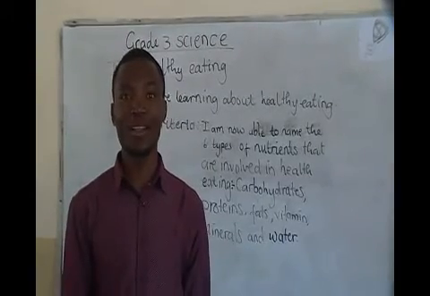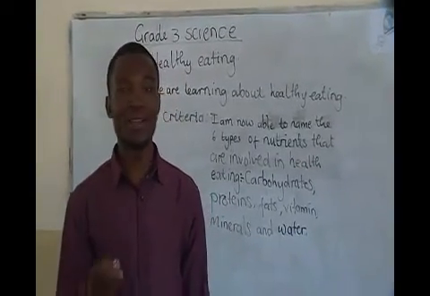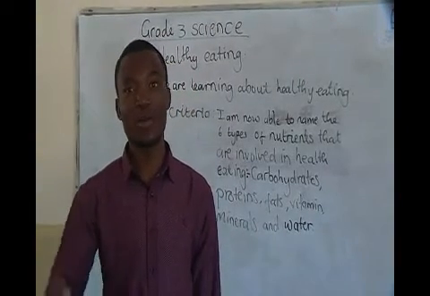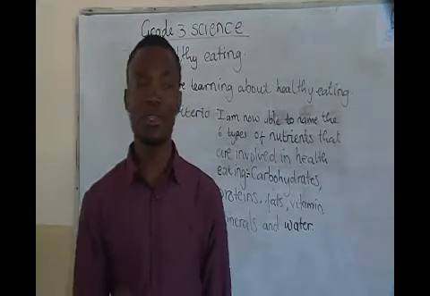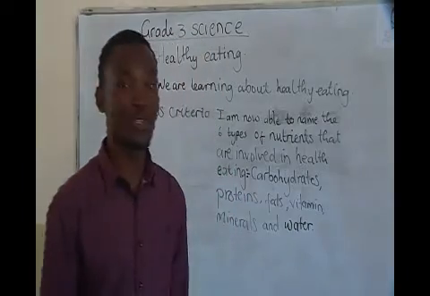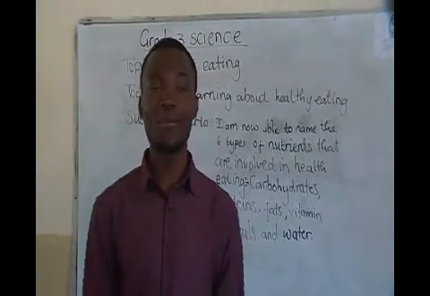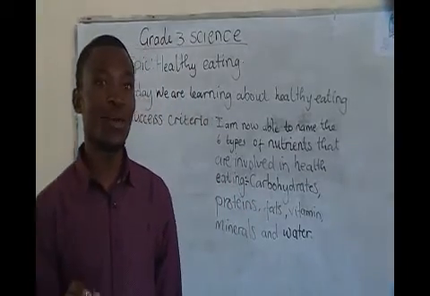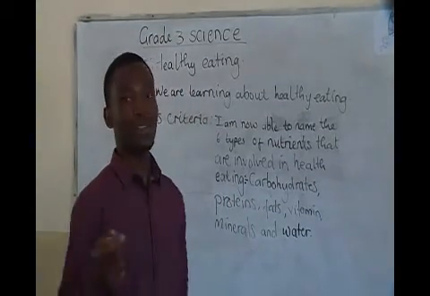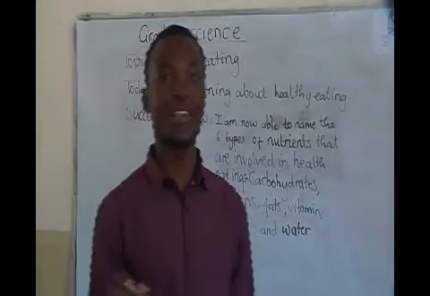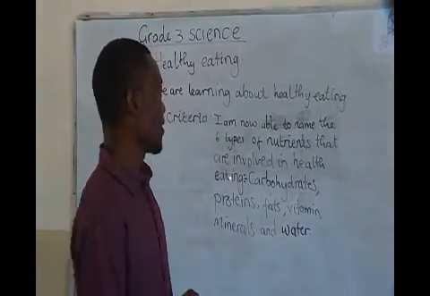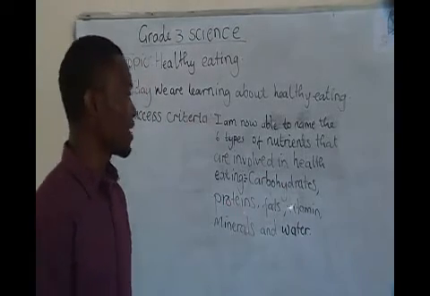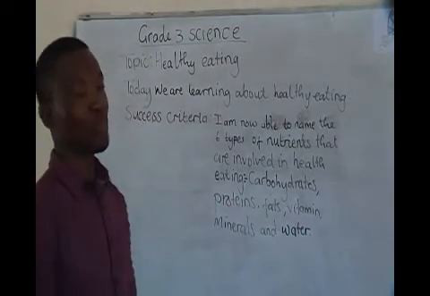For example, in the foods that you are eating, you may not know the type of nutrients that you are getting from the foods that you are eating. So it's really important that you do what? You know the type of nutrients that are found in these foods that we eat. So as we are going down, we are going to be talking about these 6 types of nutrients that are found in what? In the foods that we eat. And on the board here, they are mentioned, okay? The first one is carbohydrates, then proteins, fats, vitamins, minerals, and water.